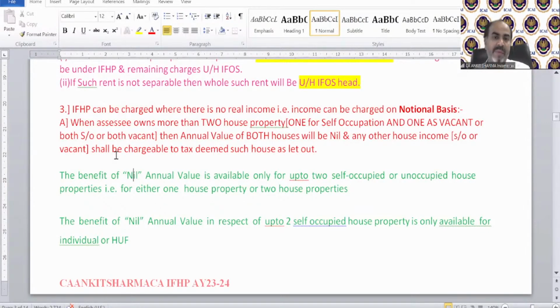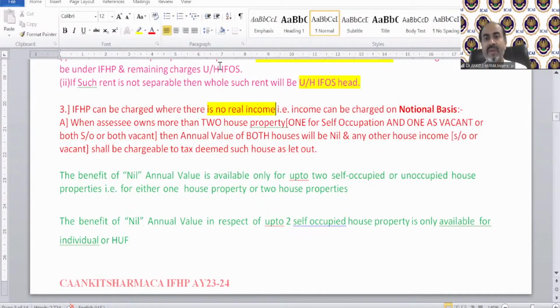So the time has come. Income from house property can be charged where there is no real income. That is, it is charged on a notional basis also. That means a deemed basis also. And it generally happens in 2 cases. First, when the assessee has more than 2 houses. We just discussed this case. If you have more than 2 houses used for self-occupied or vacant or both, then except those 2 houses, the other is treated as deemed let out.